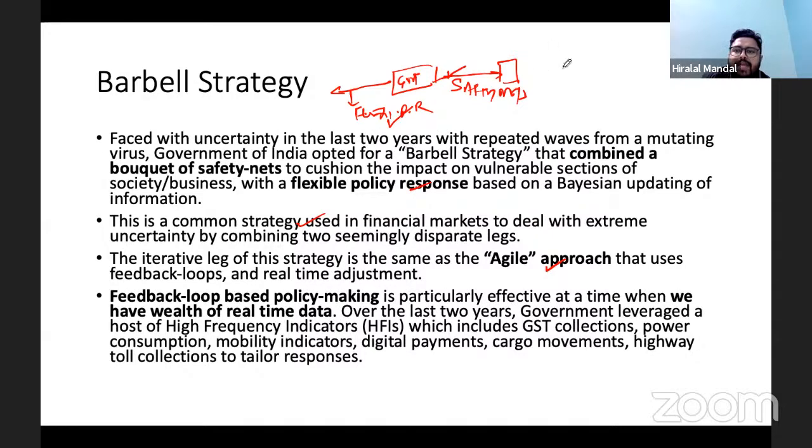So if everybody has understood this barbell strategy, I would say this is the only new thing that you will see in this year's economic survey. In the name of a new thing, this is what the general population will become aware of. Apart from that, it was as usual, with all the data and whatever progress we see every year.